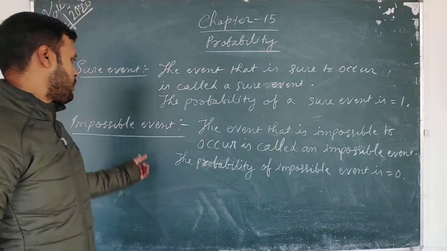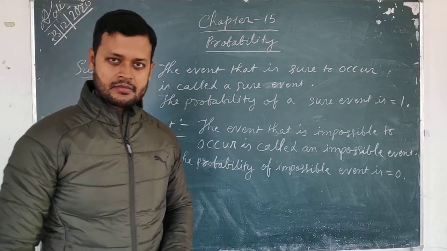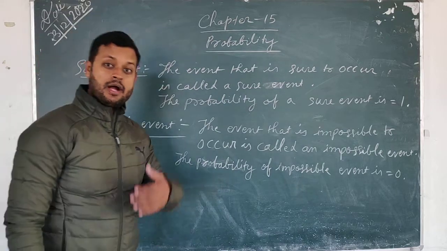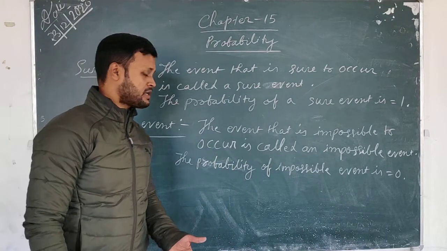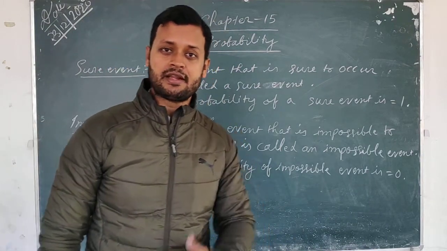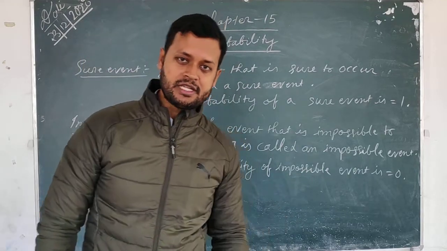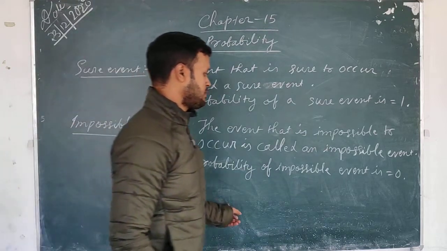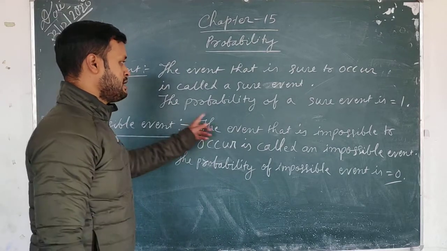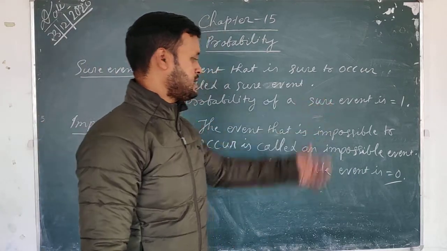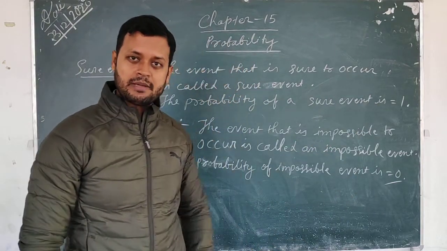Now if I say, what is the probability that tonight the temperature will rise to 40 degrees Celsius? That is an impossible event, isn't it? Never. It will go down to like 10 degrees Celsius tonight, isn't it? So the probability of an impossible event is how much? 0. You understand? So the probability of a sure event, which is 100% sure to occur, is 1. And the probability of an impossible event is 0. That means it will never happen.